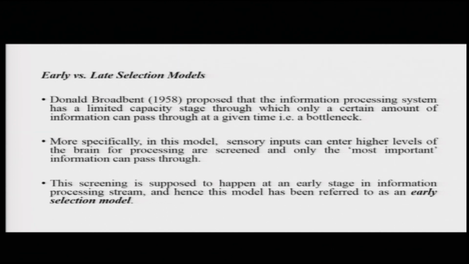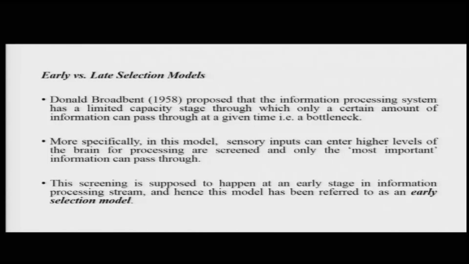Broadbent proposed that the information processing system has a limited capacity stage through which only a certain amount of information can pass at any given time. More specifically, Broadbent's model suggested that sensory inputs can enter the higher levels of the brain for processing only after they are screened, and only the most important information can pass through.